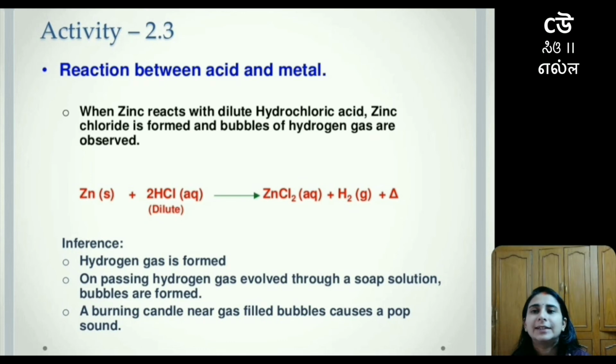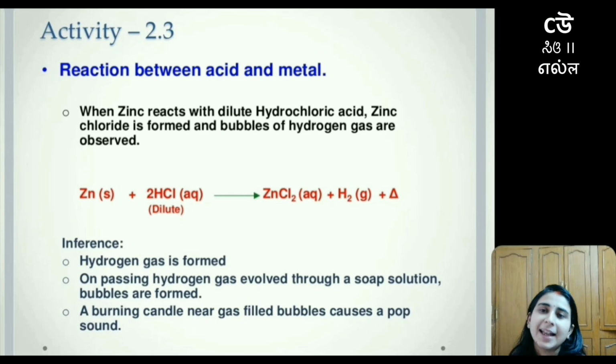Talking about activity number 2.3, we will be covering the reaction between an acid and a metal. For the metal, we can use zinc, and this metal is going to react with dilute hydrochloric acid, that is HCl. As a result, we get zinc chloride, and bubbles of hydrogen gas are also observed. So we say that during these reactions, hydrogen gas is formed.